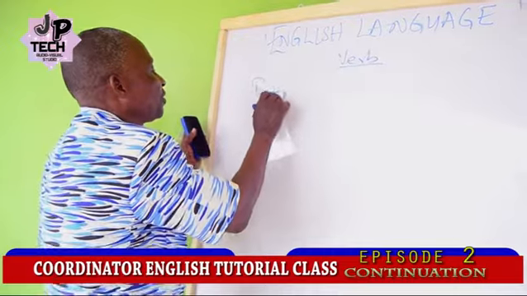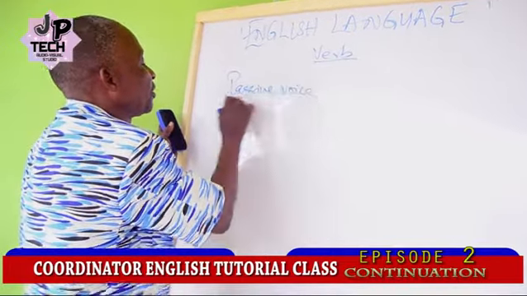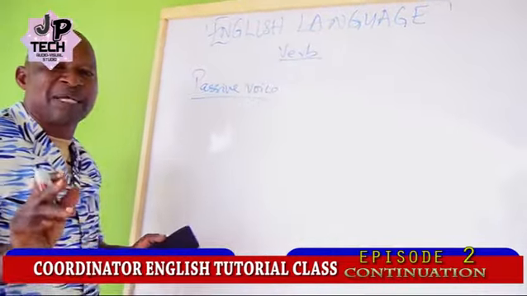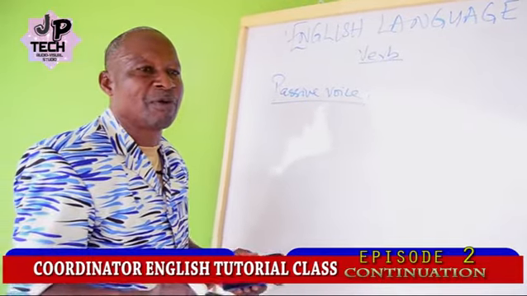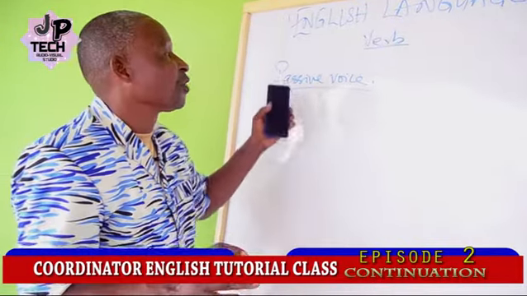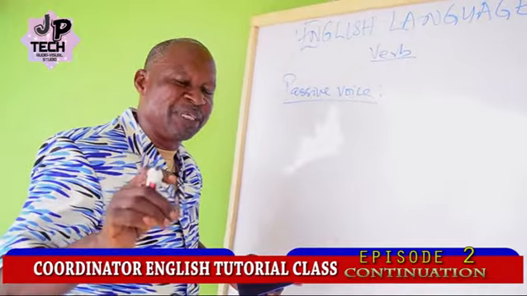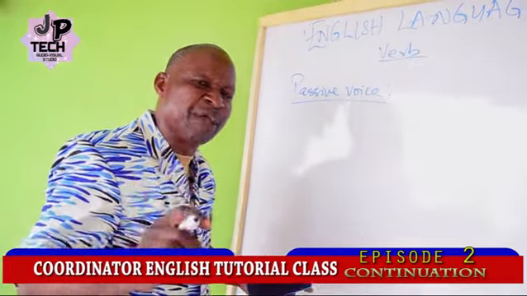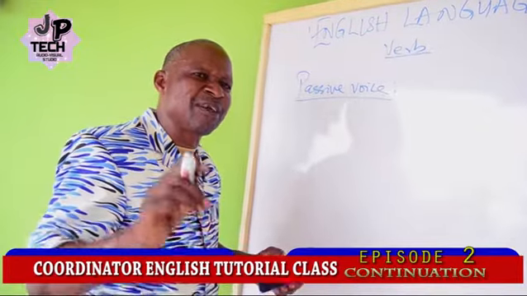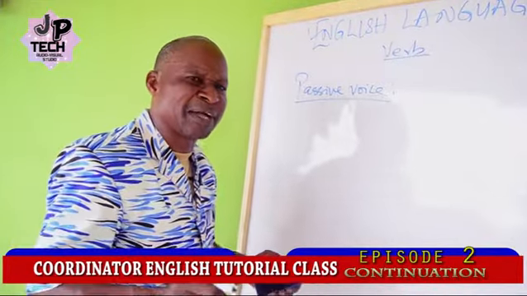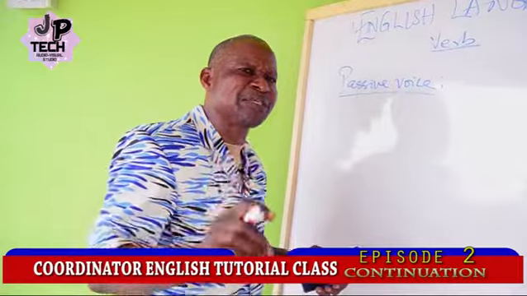Passive voice. By passive voice of a verb, we mean the subject of the sentence in which the verb is used is not seen as a performer of the action being communicated.